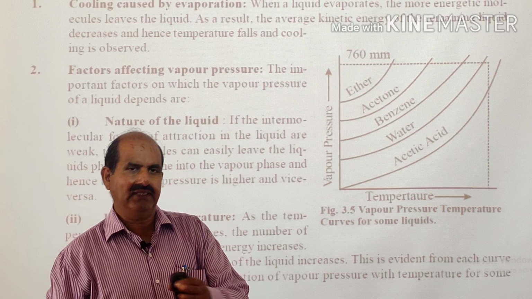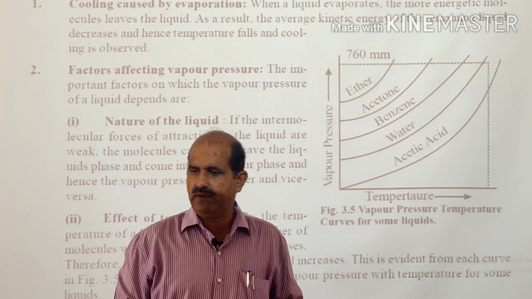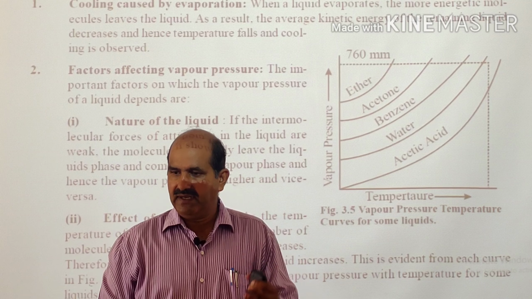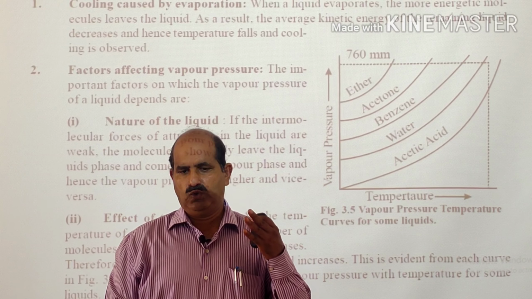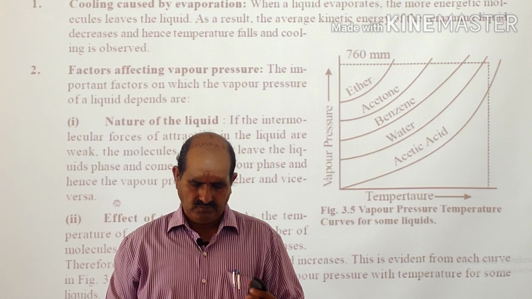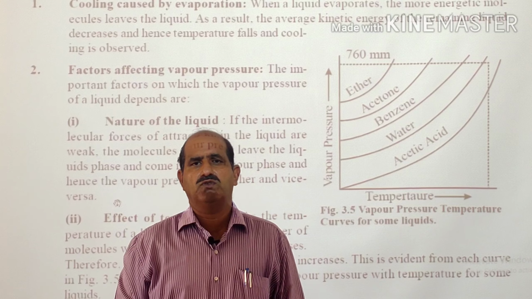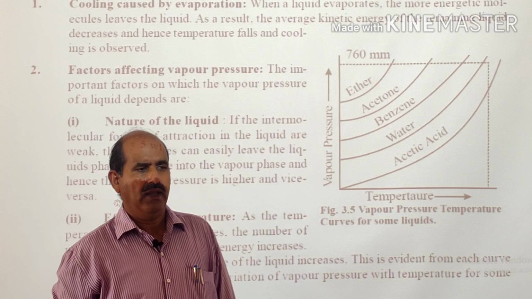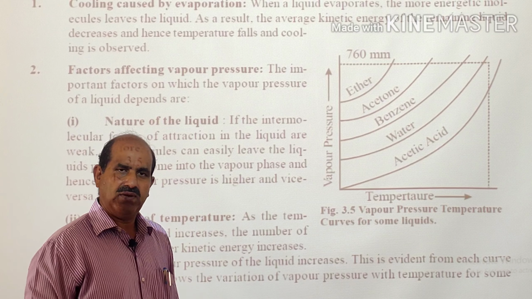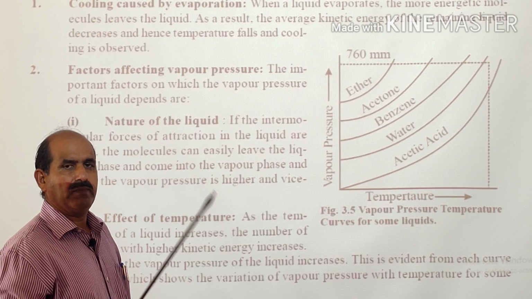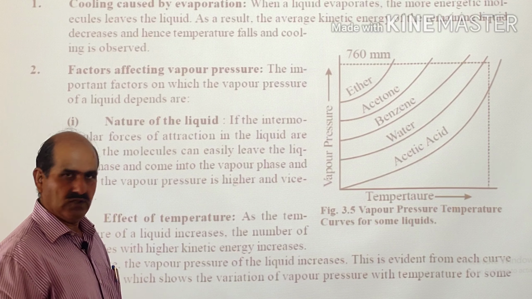And due to that decrease in intermolecular force of attraction, because their average kinetic energy increases, their velocity increases, and due to this increase in velocity, their intermolecular force of attraction gets decreased, and therefore more and more molecules will be converted into the vapor phase.